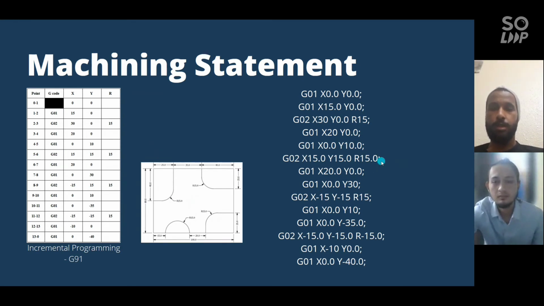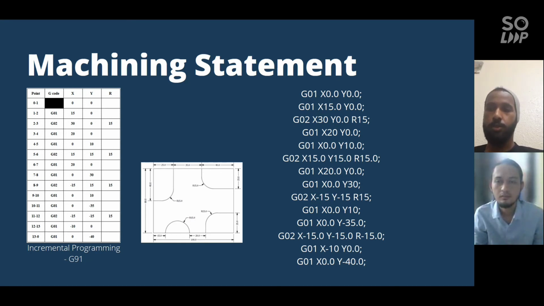For the machining statement, from left to right, from point one, G01 is linear interpolation, and G02 is clockwise circle interpolation.